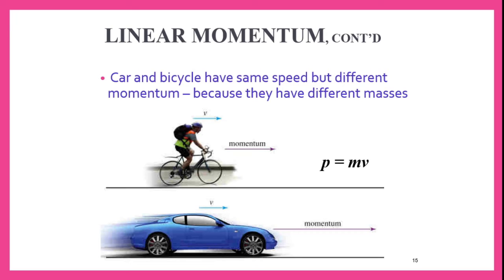We know that momentum depends on mass and velocity. Velocity is the same but mass is differing. Linear momentum is directly proportional to mass and velocity. So even though velocity is the same, if mass is more, then linear momentum will be more. If mass is less, linear momentum will be less. In these two examples, the mass of the car is more, hence the linear momentum of the car will be more even though their speeds are the same.